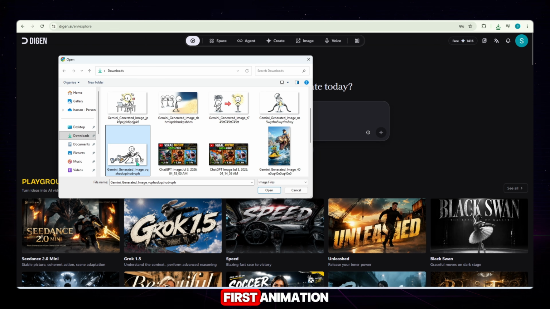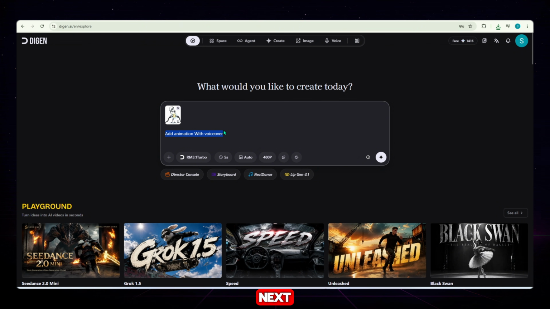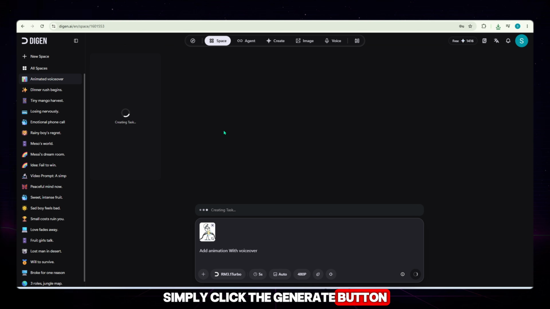Now let's generate our first animation. I'll open the video section and upload my first image. After uploading the image, I'll enter my animation prompt. Next, make sure you select the RealMotion 3.1 Turbo model. Once everything is ready, simply click the Generate button.